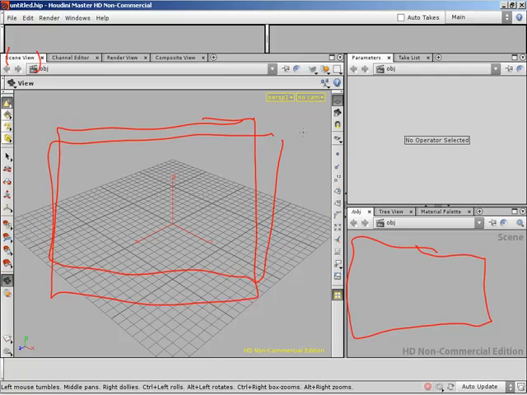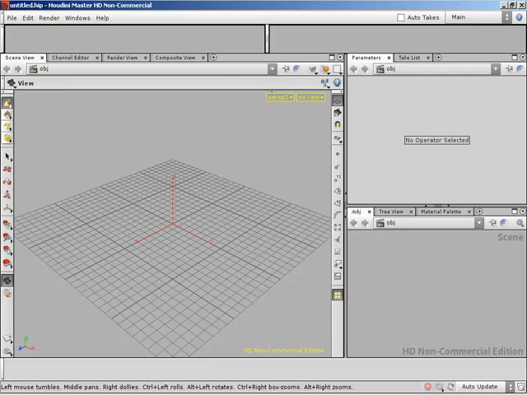Gotcha. But yeah, we have complete control over how many pane tabs we have. So even though we've got 4 in this left-hand area, I can add a 5th, a 6th, a 7th. And all of that is done from right here. Here we go once again with Photoshop acting a little funky on us. There we go. So I can continue to add those, and I can control what every single tab is showing. Just because a particular pane tab says channel editor doesn't mean I'm locked into it having to be a channel editor. I can just right click on this and change it over to a different type of pane. Complete control. Very cool.